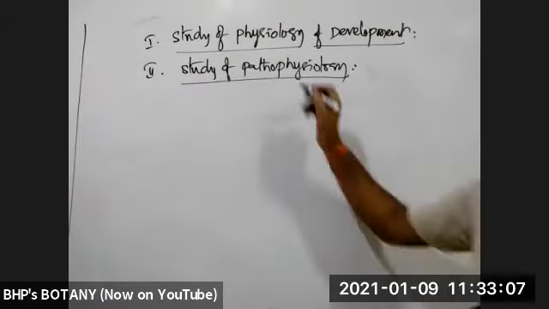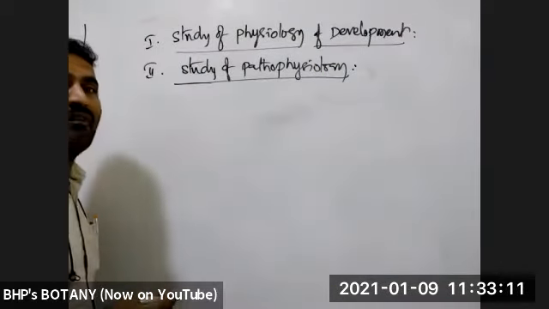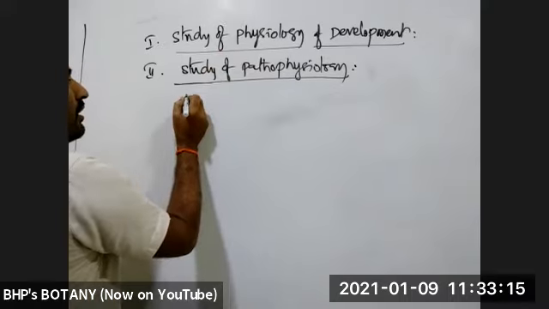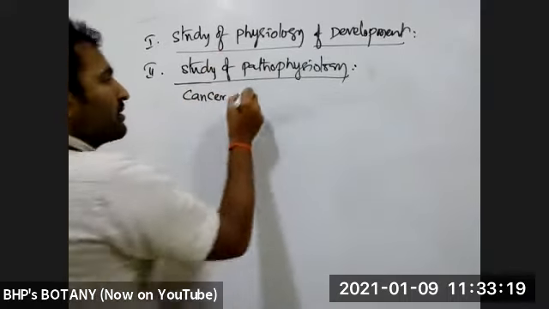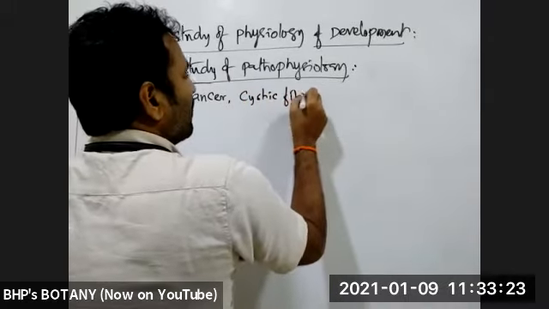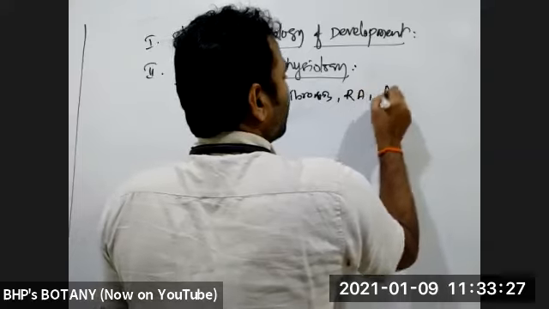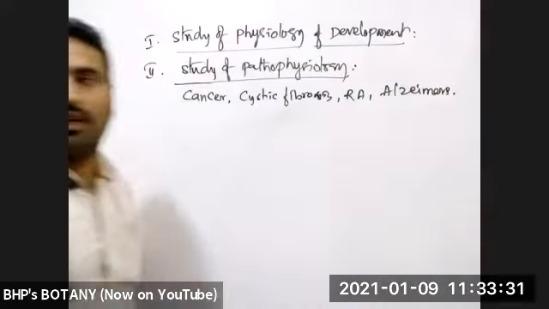Nowadays, transgenic animals are available as model organisms for studying which diseases? Cancer, cystic fibrosis, rheumatoid arthritis, and Alzheimer's.